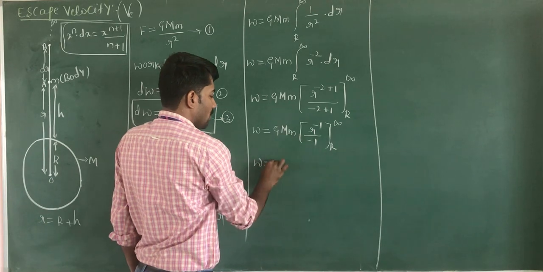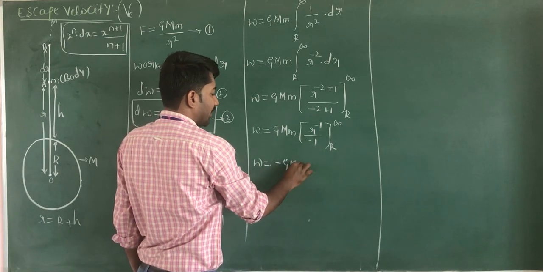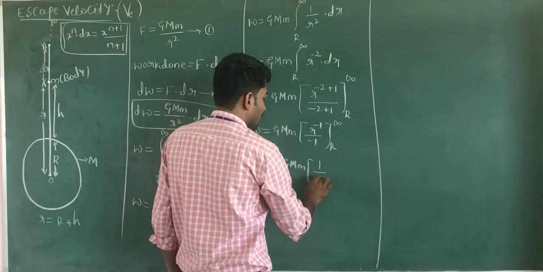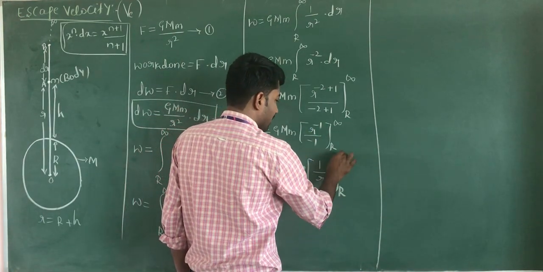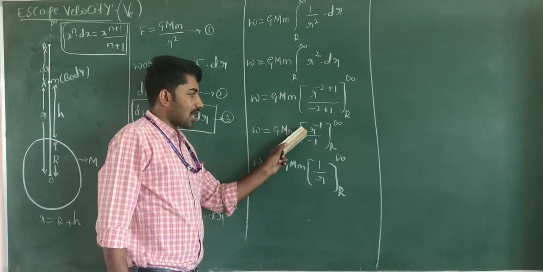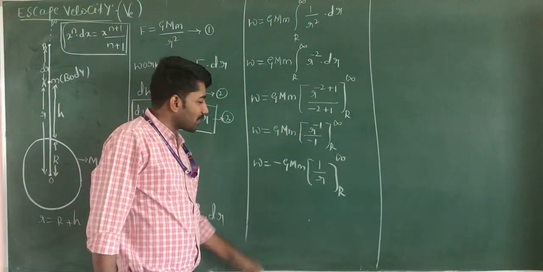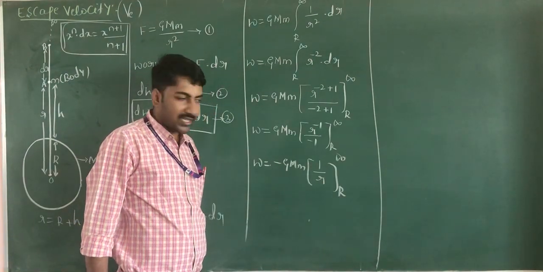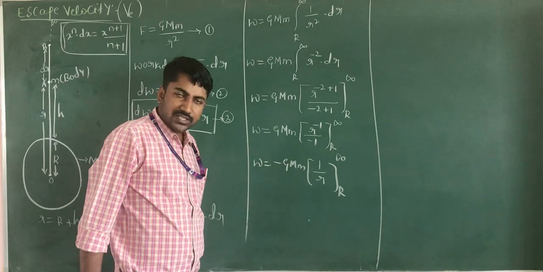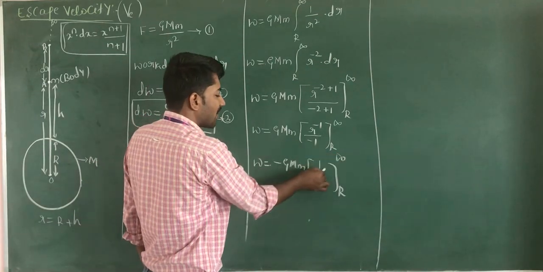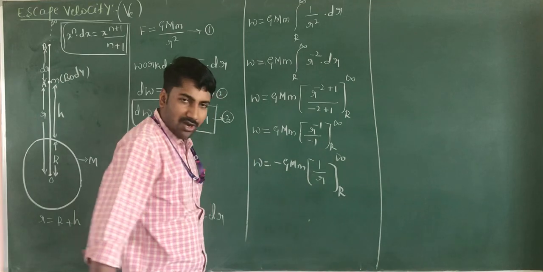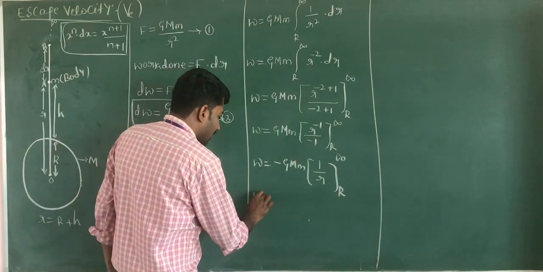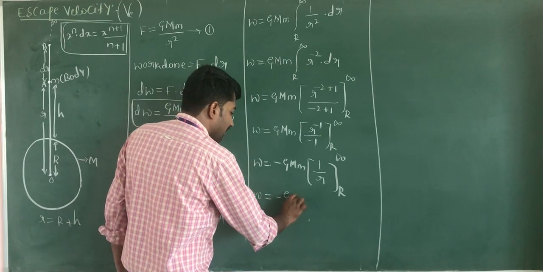w is equal to minus G into capital M into small m, leaving only r to the power of minus 1. You can write this equation as 1 by r with the limits r to infinity, r to the power of minus 1. Now substitute the upper limit minus the lower limit in this equation. We get w is equal to minus G capital M into small m.